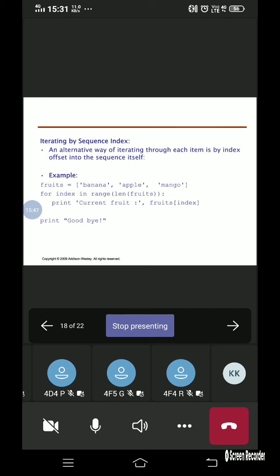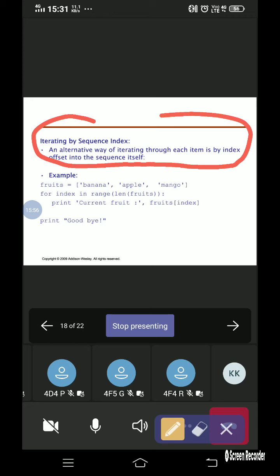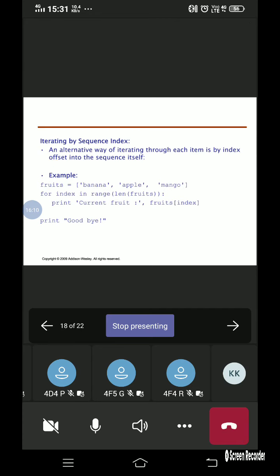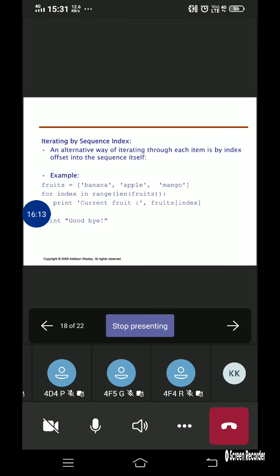Now let us consider iterating by the sequence index. Another example we will be considering is iterating by the sequence index. An alternative way of iterating through each item is by the index offset. See here, we have specified fruits equal to banana, apple, and mango. Then I will be using the for loop. In that I will be specifying the index, because this program deals with iterating by the sequence index.